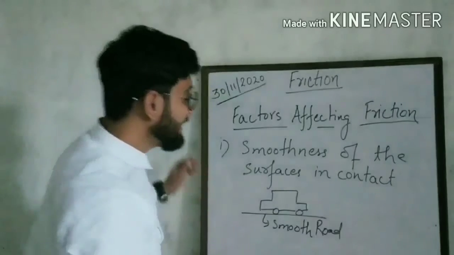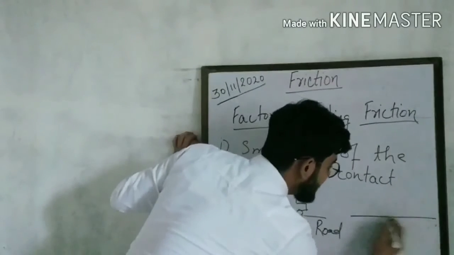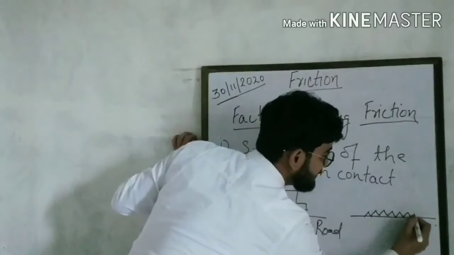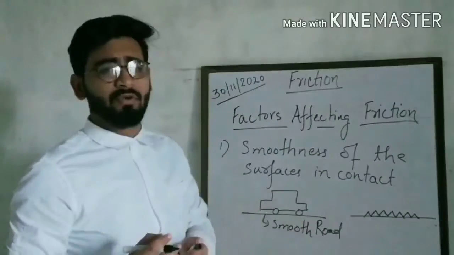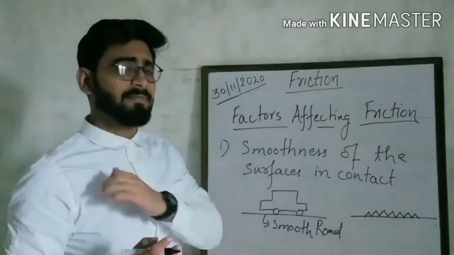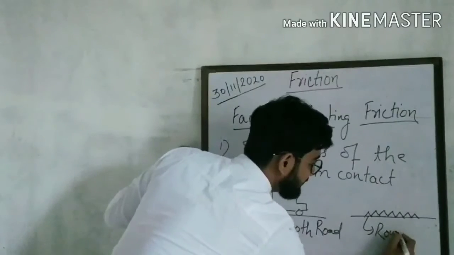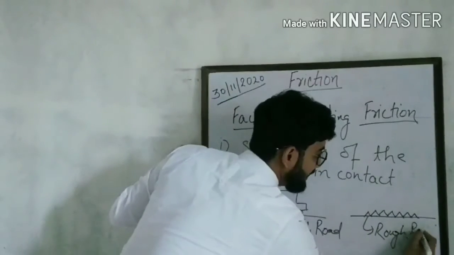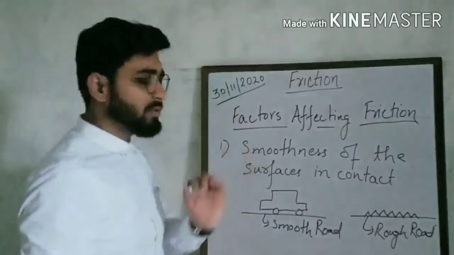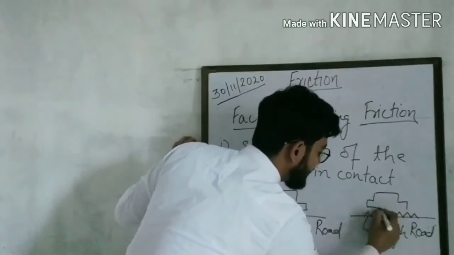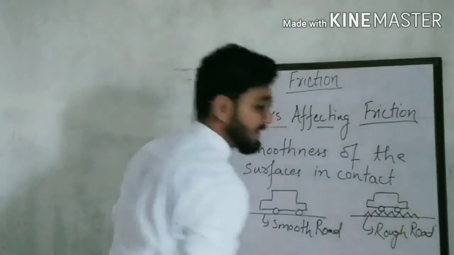And in the second case, this is a rough road. Rough road means there are so many stones, rocks and uneven ups and downs. And you also want to drive the car on this rough road.